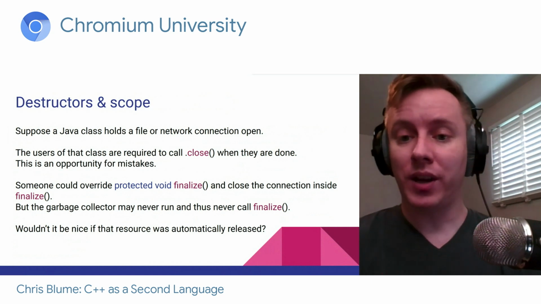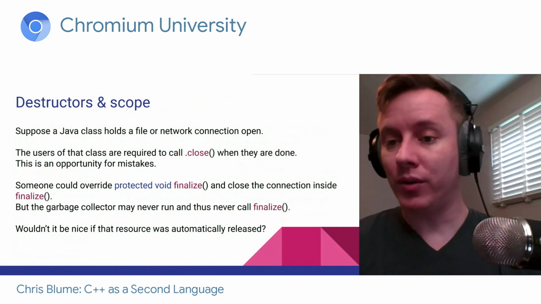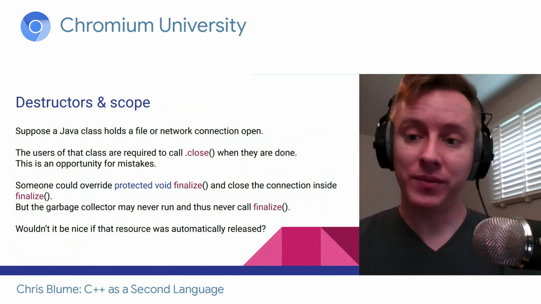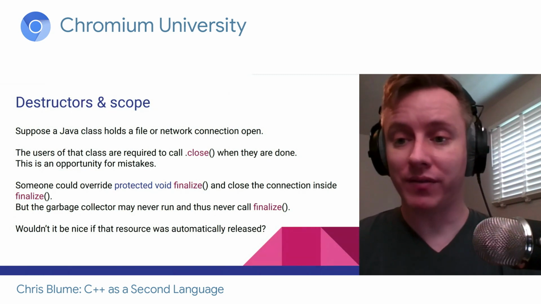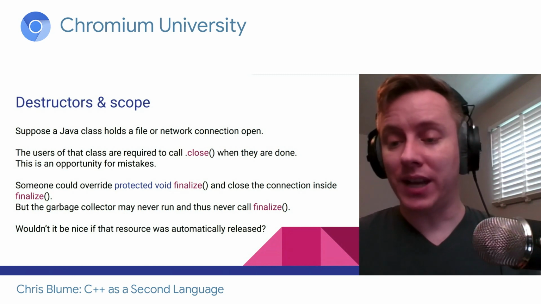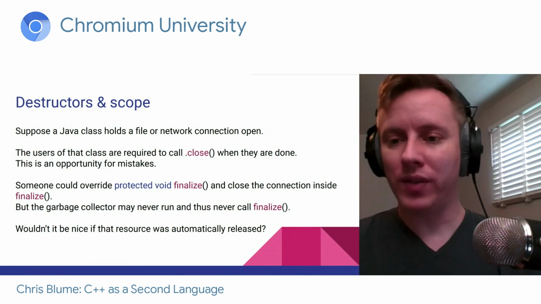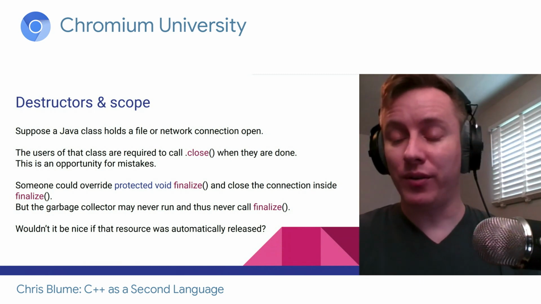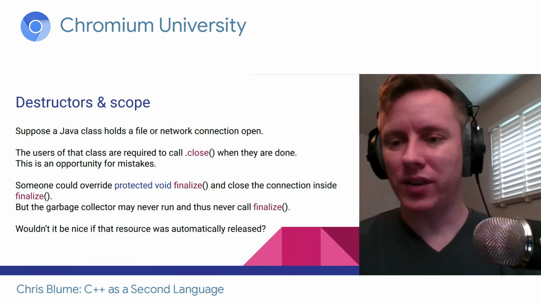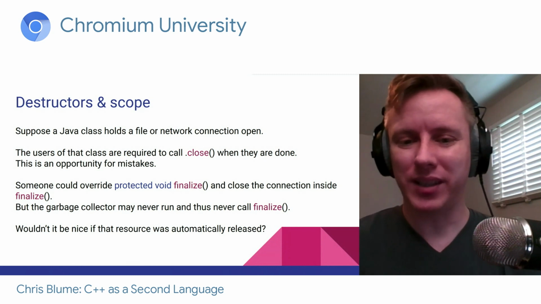So what I could do is when I write my class, I could override the finalize function. For people who are not familiar, in garbage collected languages, there's often something like this where when the garbage collector comes and cleans up all this memory, it will call this function, and that's a way to automatically do the cleanup. And that's good, that's better, because now I can't forget by accident. But there's a problem with it. We don't know when the garbage collector is going to run. In fact, we don't know if it's going to run at all. It might never run. So this finalize override, that's not really a solution. It's a little better, I guess, but we haven't really gotten what we want yet.